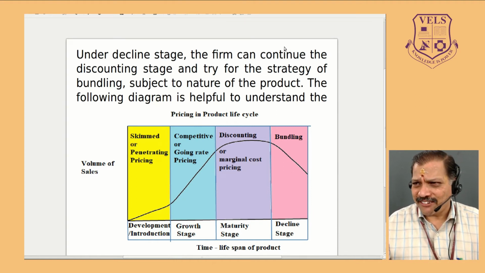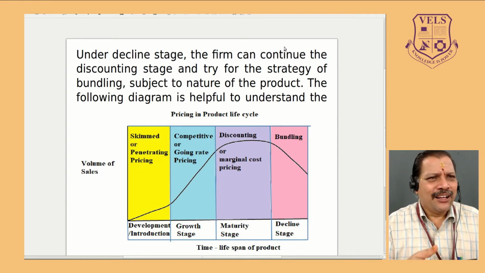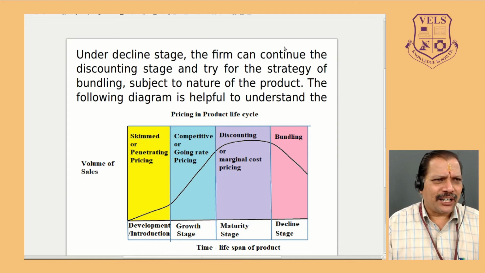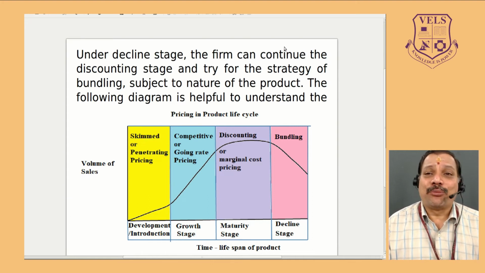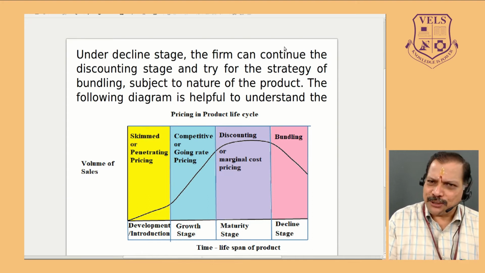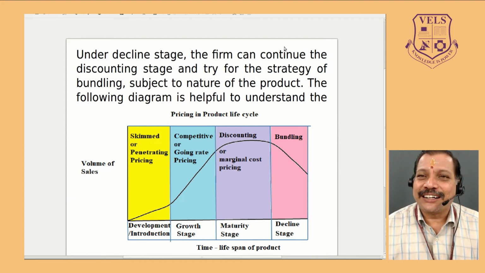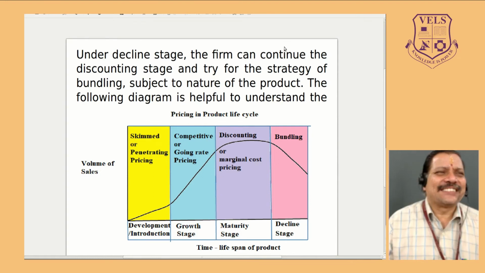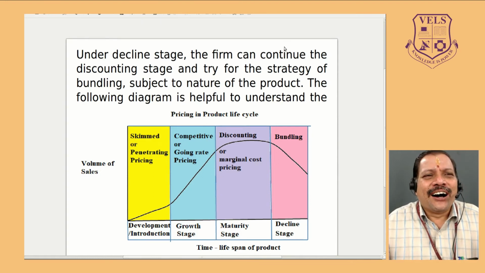If the product is available for 250 rupees in the market, your price is 250. Suppose it is available at 200, then you reduce to 200. Suppose people are selling for 300, you fix the price at 300. It is called going rate pricing. It's an easy strategy for the manager.